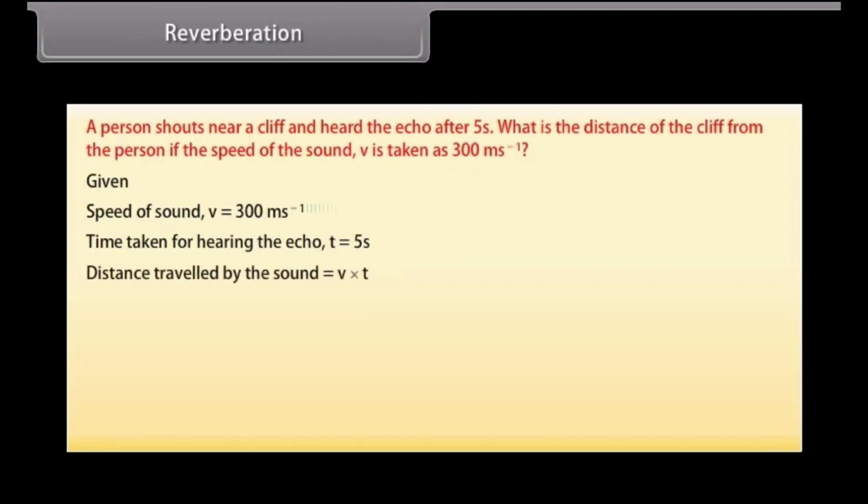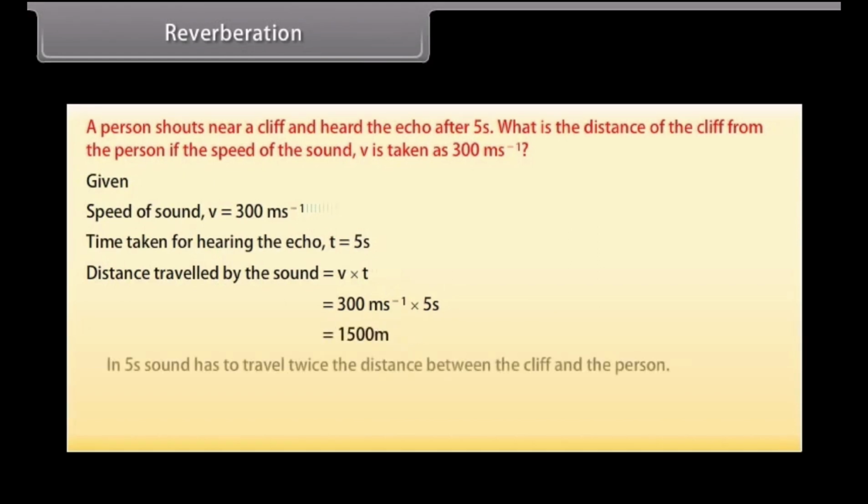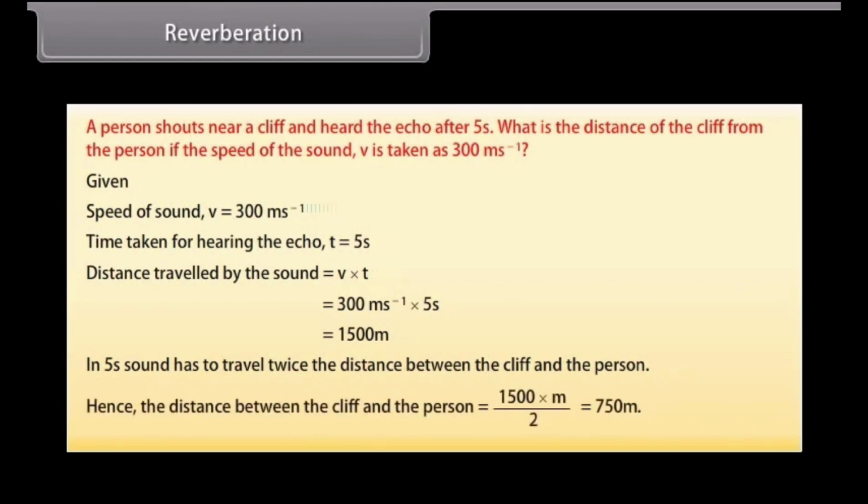Distance travelled by the sound is equal to v into t, which is equal to 300 meters per second into 5 seconds, which is equal to 1500 meters. In 5 seconds, sound has to travel twice the distance between the cliff and the person. Hence, the distance between the cliff and the person is 1500 meters by 2, that is 750 meters.